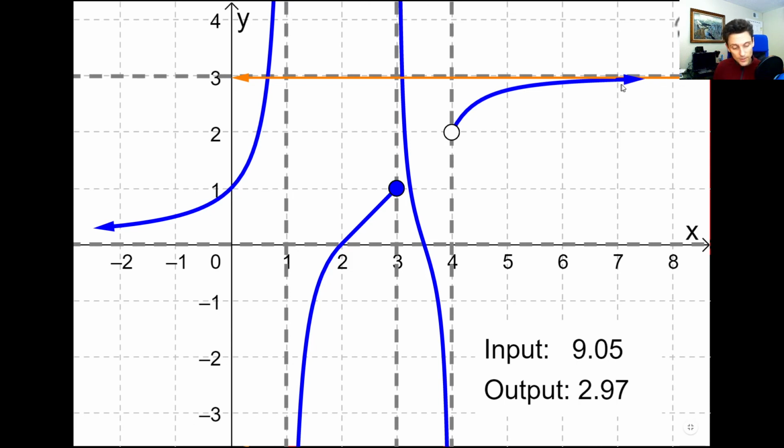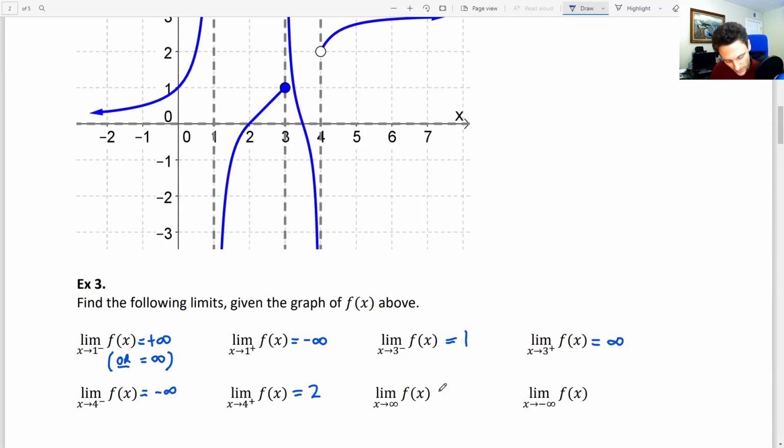So it's getting closer and closer to a y value of 3. The horizontal asymptote in this particular case is kind of like a ceiling, and the graph gets closer and closer to that ceiling but never quite touches it. So here the y values are getting closer and closer to 3 as the x values go towards infinity. You can't really get close to infinity, I guess. It just goes to infinity.